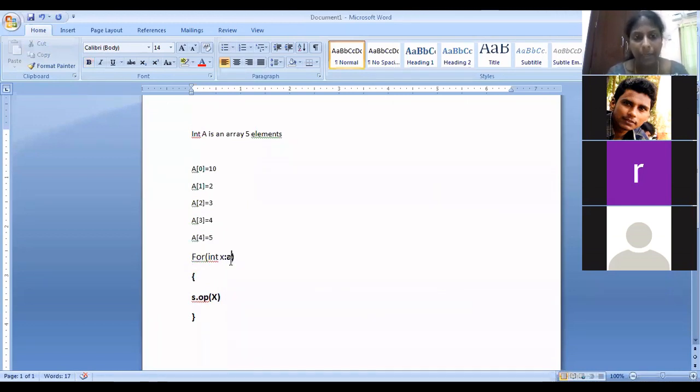Then the second element, it will automatically increment to the second element. So System.out.println x means what value will it be printing? 2. Next 3, next 4, next 5. After printing 5, it will go to the for loop. This for loop will fail. Can you guess why the for loop will fail? Because it can cycle through all the elements of the A array, but the A array elements are exhausted. Can it cycle through the next element? No. And in that case, the for loop will fail. So it will come out of the for loop. So this is the example. We'll go back to the.